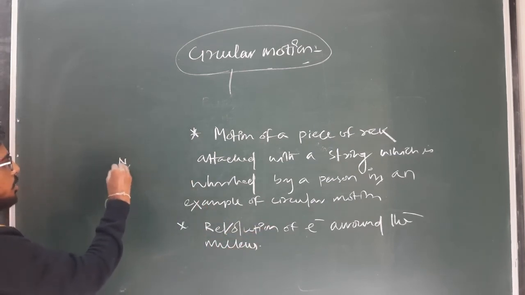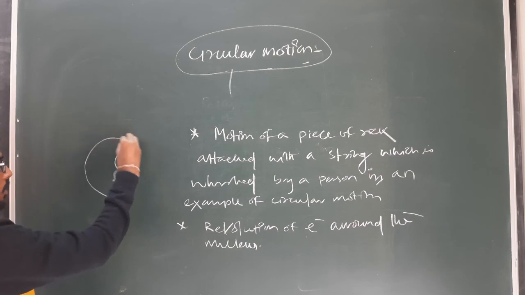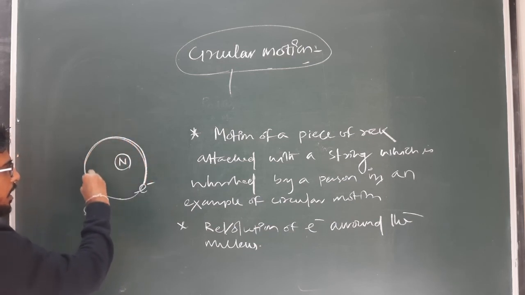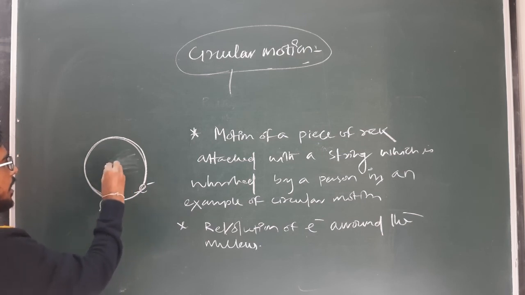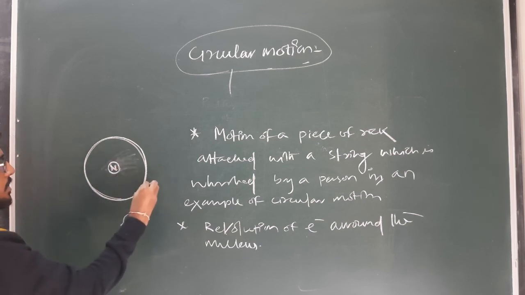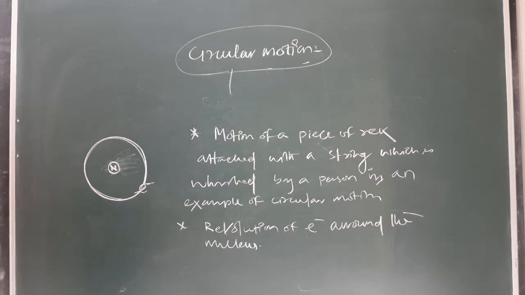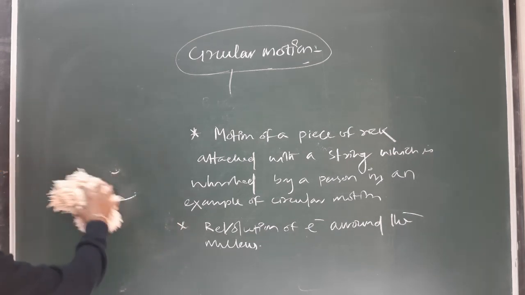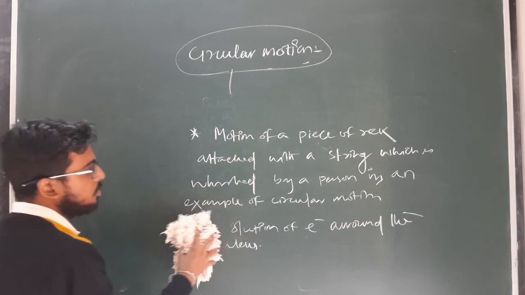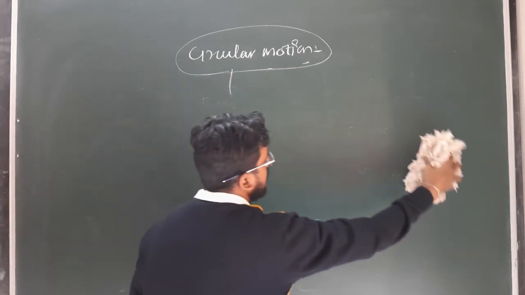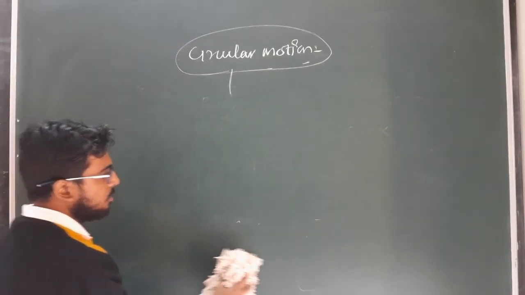If here is the nucleus of an atom, then all the electrons are revolving in a particular orbit around the nucleus. Then the path or the motion of these electrons is known as circular motion. Or you may play in the merry-go-round, then the motion in the merry-go-round is known as circular motion. Clear? So these are certain examples of circular motion.